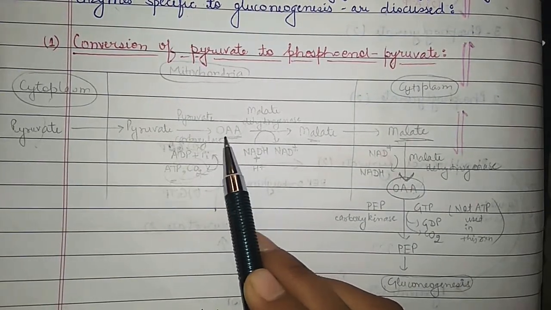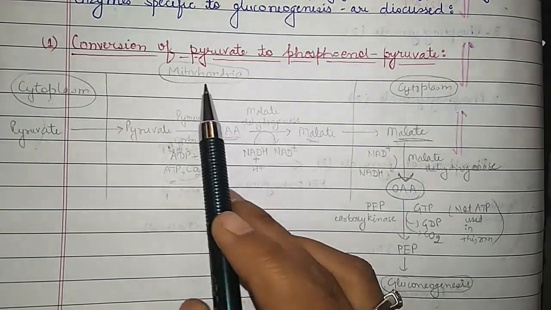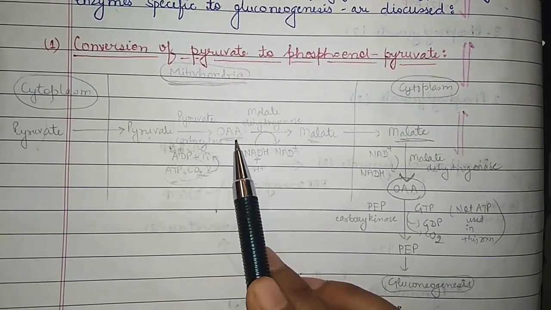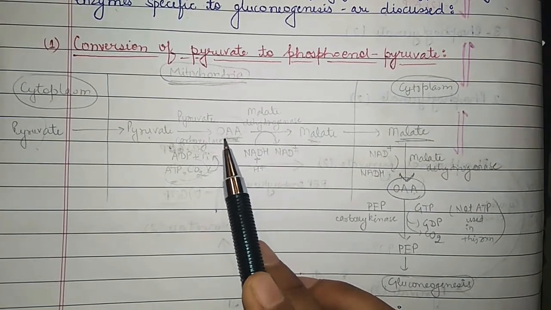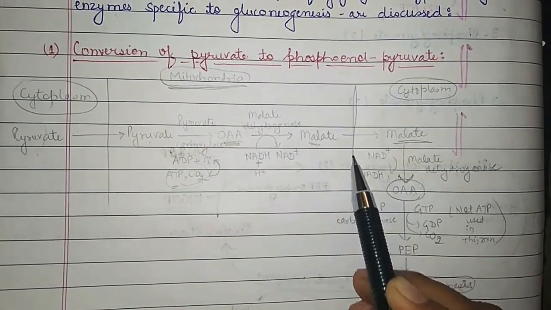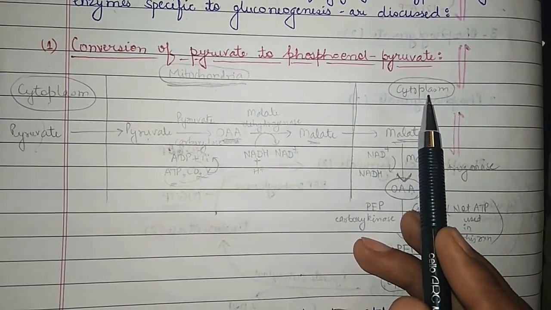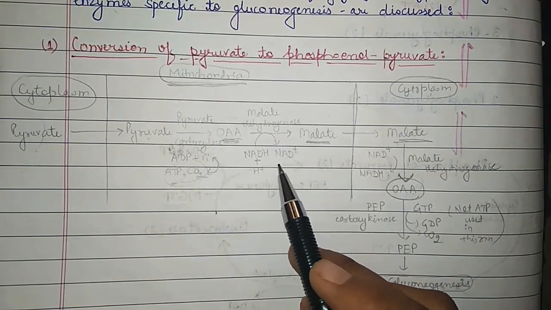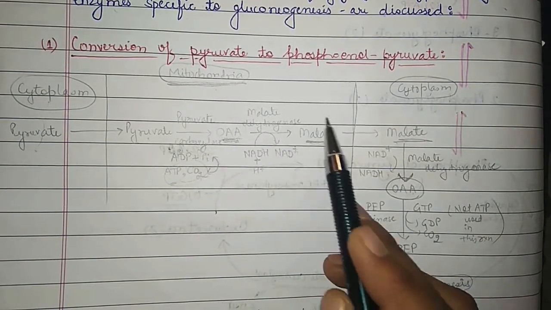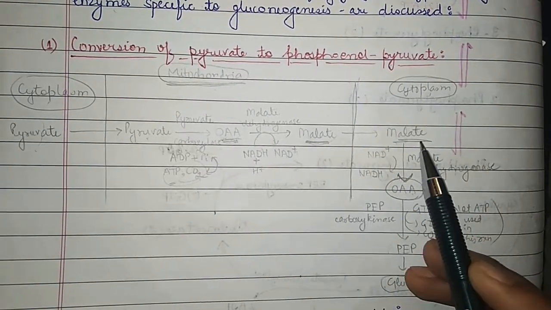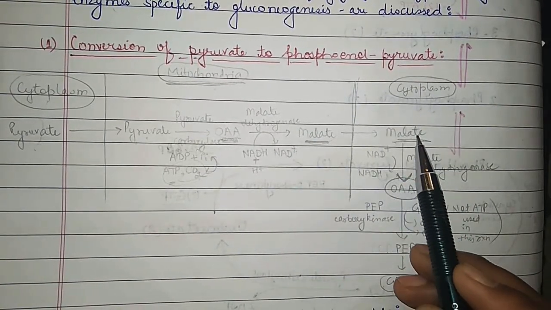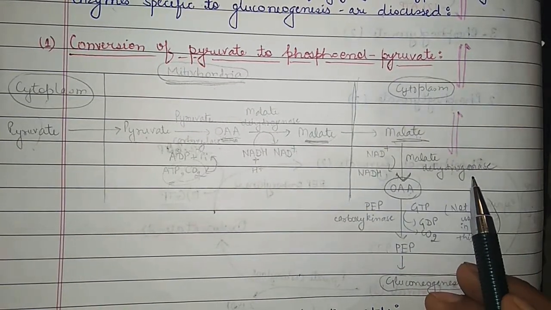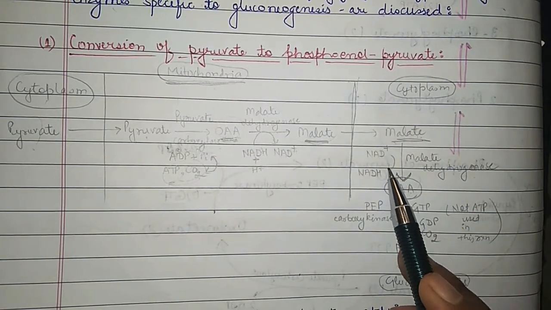So oxaloacetate has membrane permeability problems. It is formed in the mitochondrial matrix. The pyruvate is forming oxaloacetate by the action of pyruvate carboxylase, but this oxaloacetate cannot pass this membrane barrier from mitochondria to cytoplasm. So it is first converted into malate by malate dehydrogenase with the help of NADH, and then this malate can easily pass this barrier and comes out from the mitochondria, and this malate is then converted back into oxaloacetate by the action of malate dehydrogenase, and NAD is converted into NADH.